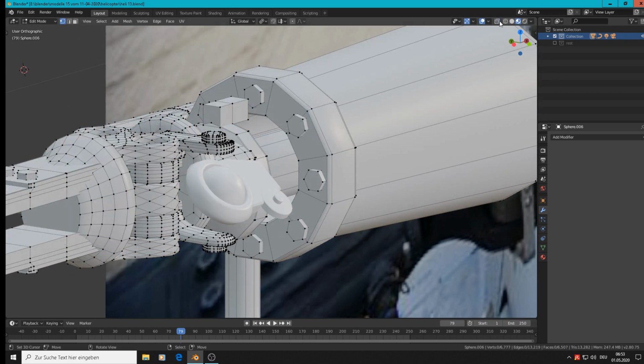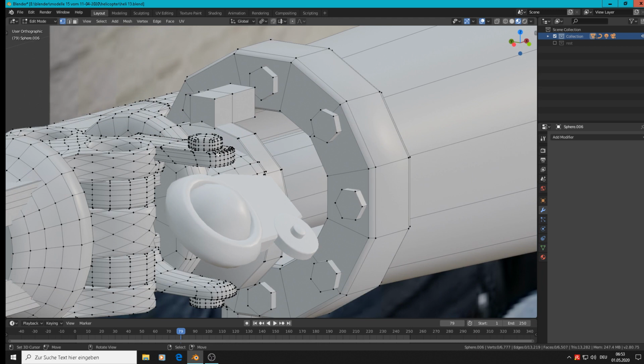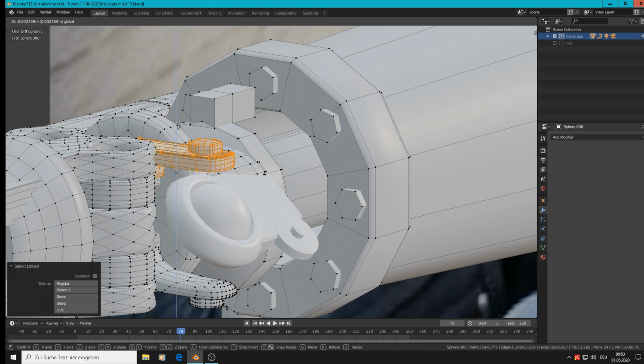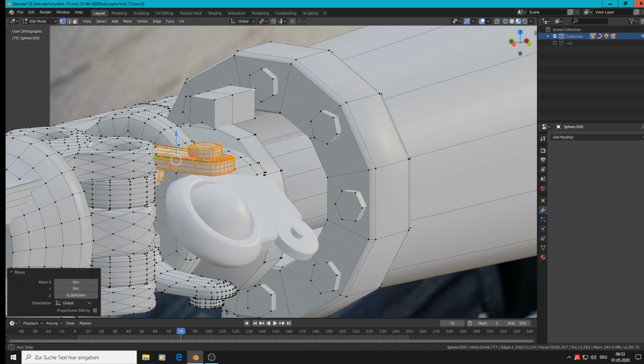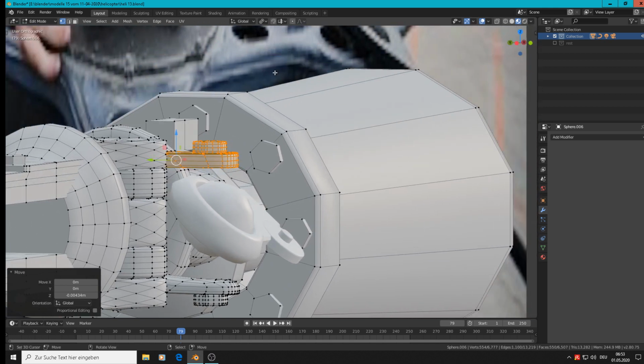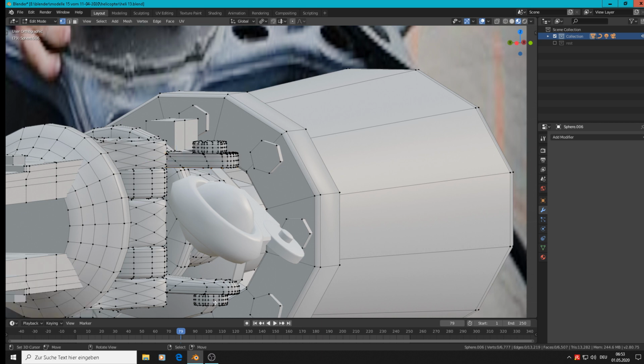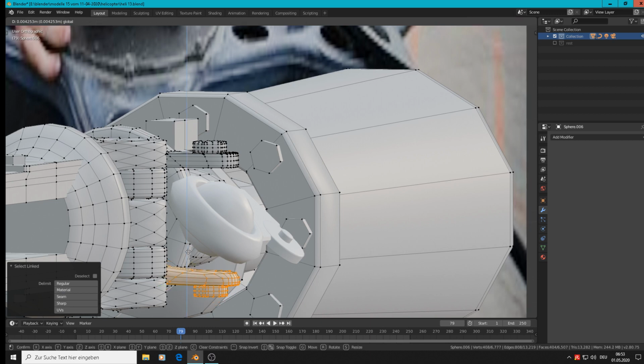Disable background, then L to select that one, and bring that to fit with the rest there. Not make it completely there, because that must have a chance to move there.